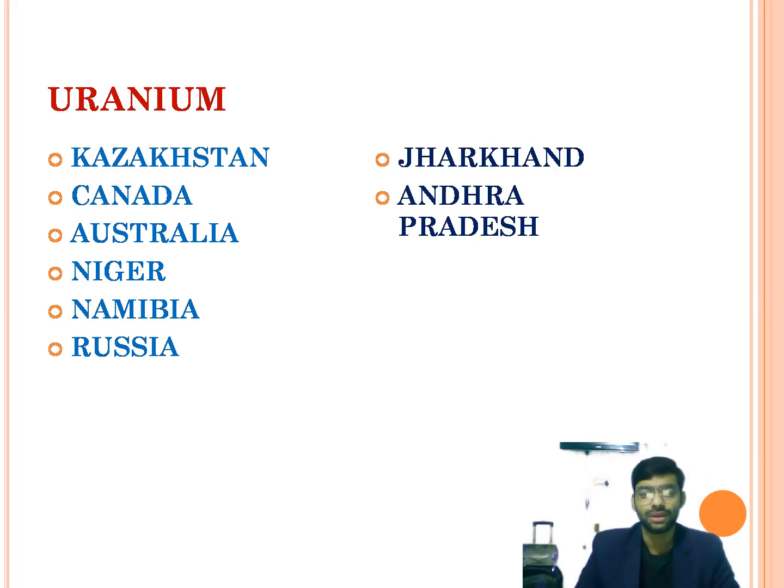Next is uranium. Uranium is a radioactive element. Actually, the countries like Kazakhstan, Canada, Australia, Niger, Namibia, and Russia are the leading producers of uranium. In India, we can see the presence of uranium in Jharkhand and Andhra Pradesh. Actually, the coastal area of Kerala is abundant with uranium.